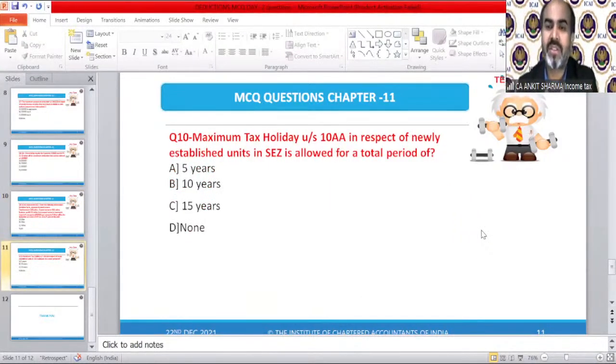Maximum tax holiday under Section 10AA in respect of newly established units in SEZ is allowed for a total period of. We all know the answer. I just need to listen from you that you should give me the correct answer. What is the correct option? We all know that. Do not give me wrong answer in this question at least. Come on fast.